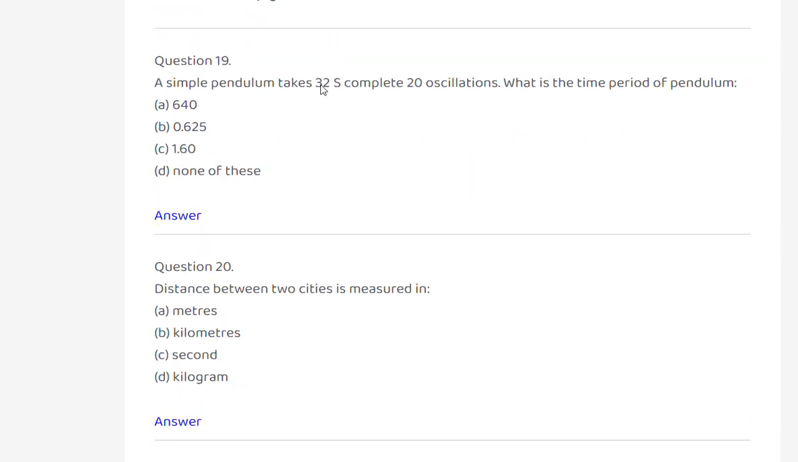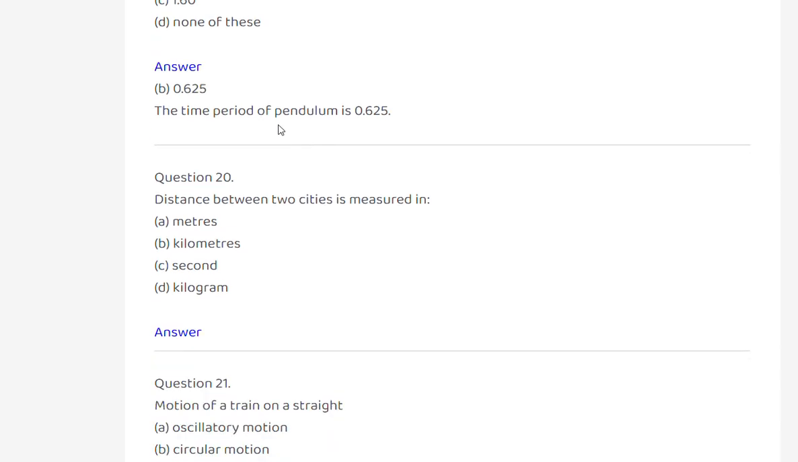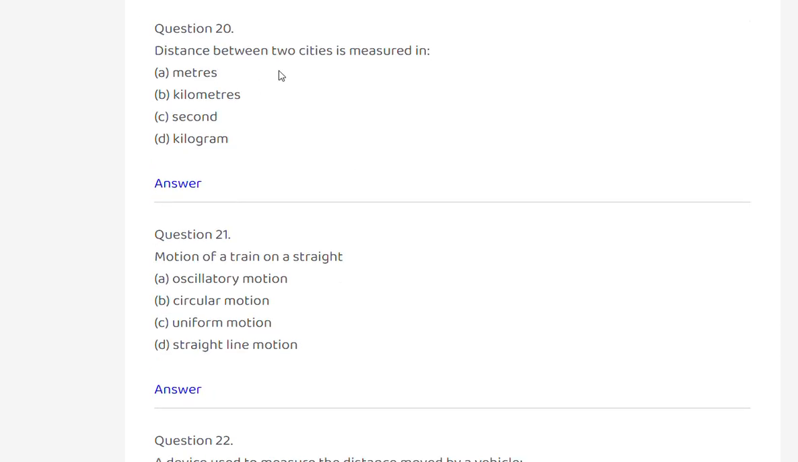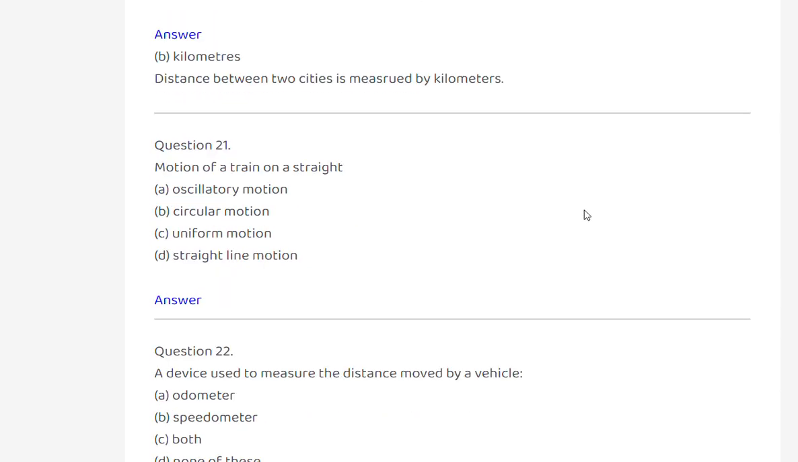A simple pendulum takes 32 seconds to complete 20 oscillations. What is the time period of the pendulum? 640, 0.625, 1.60, or none of these? Option B, 0.625. The time period of the pendulum is 0.625. Distance between two cities is measured in meters, kilometers, seconds, or kilograms? Kilometers. Distance between two cities is measured in kilometers.